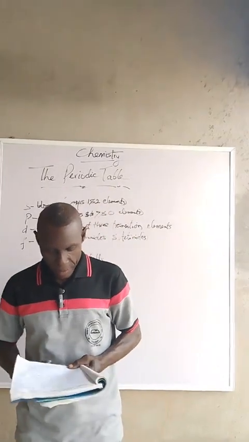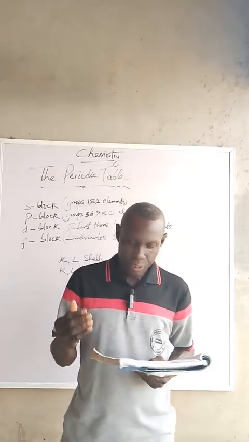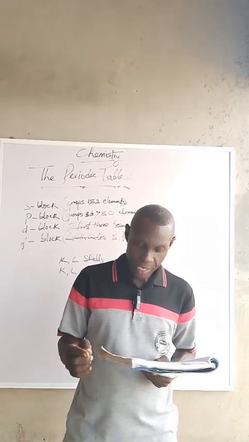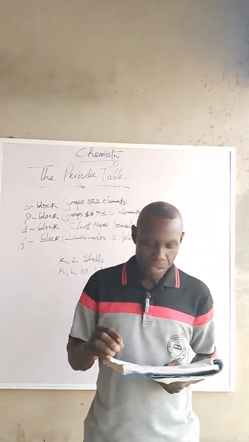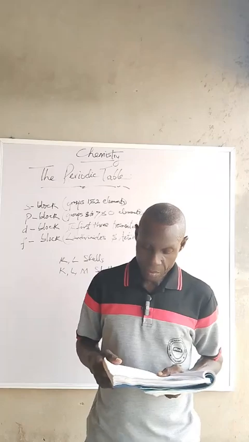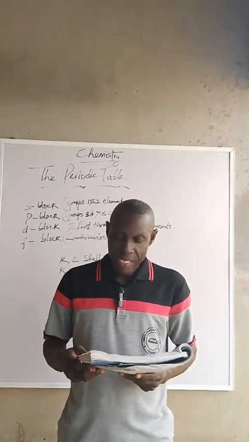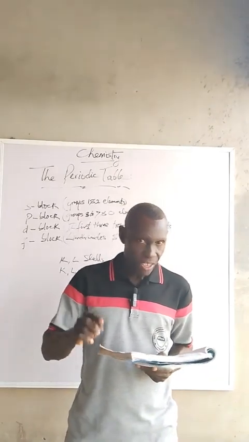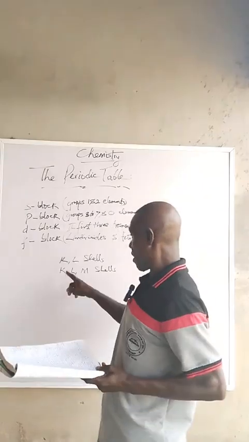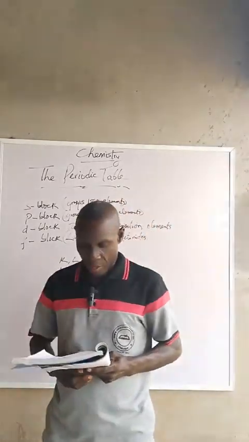So I say it again here. The horizontal periods are numbered from 1 to 7, and elements in the same period have the same number of what? Electron shells. That is, if elements are in period 2, it means they have 2 electron shells, like I put on the board here, K and L shells.